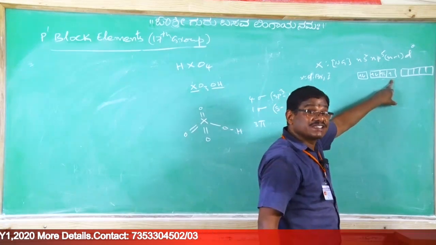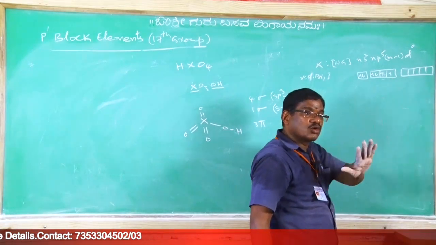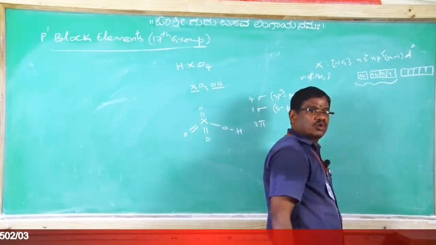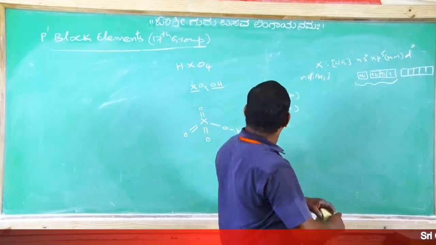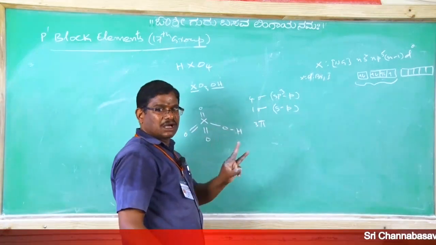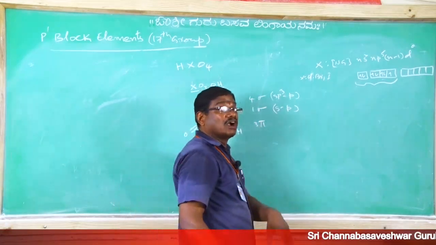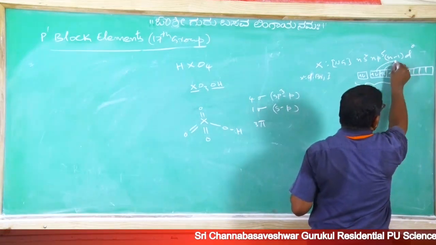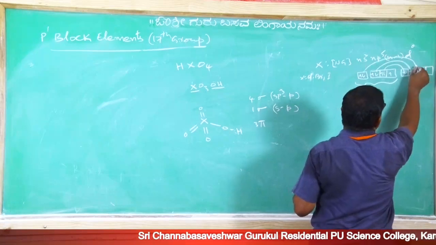Here, in every oxy acid of halogen, which hybridization is involved? sp3 hybridization only. In the case of perhalic acid, it should compulsorily enter into the third excitation state. Nothing but this electron jumps here, this electron jumps here, and this electron goes here.